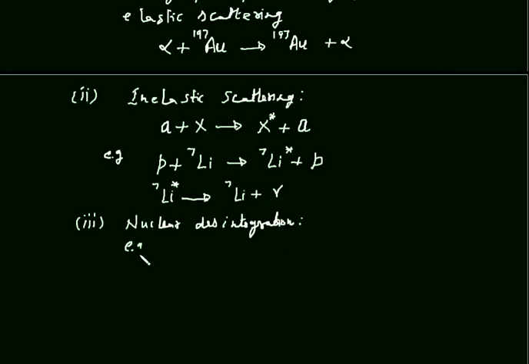Example of this nuclear disintegration is alpha, which is a helium nuclei. It strikes with the nitrogen nuclei. And as a result of this reaction, we get isotope of oxygen plus a proton.